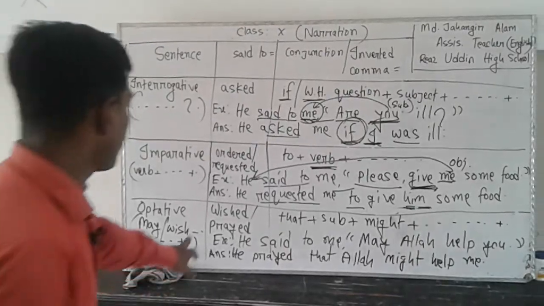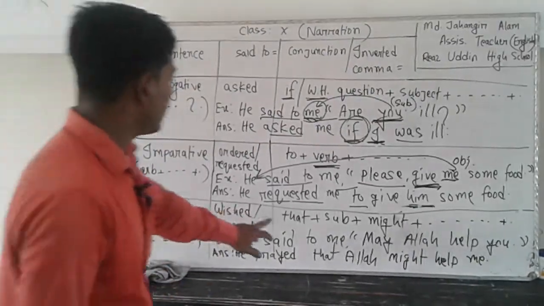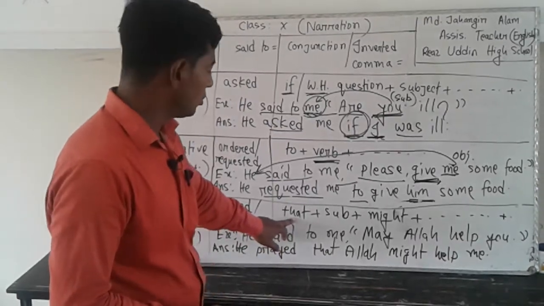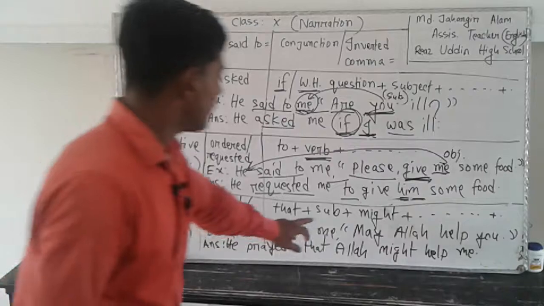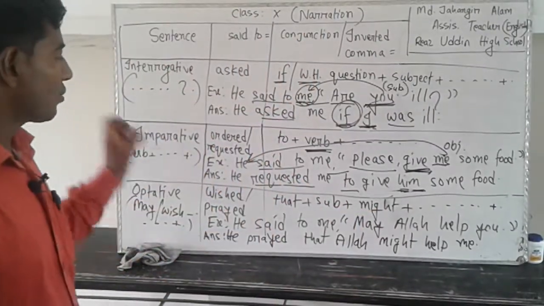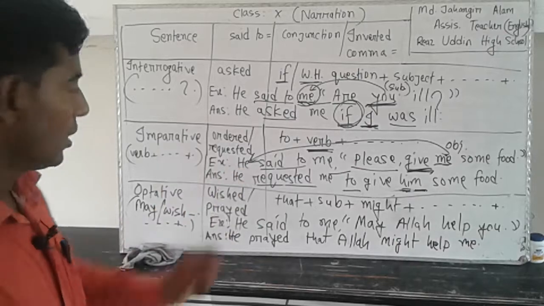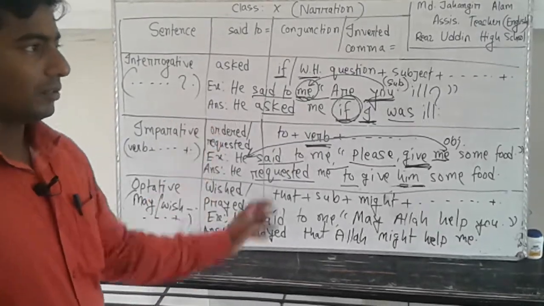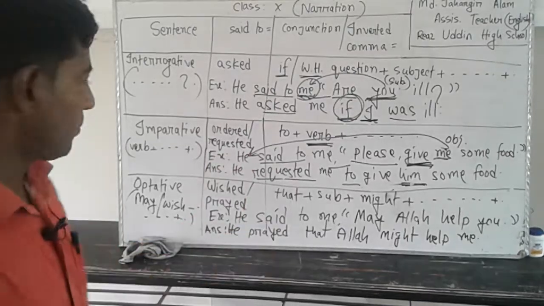And for inverted comma equal to that plus subject plus might. You need to memorize this structure. Then it will be helpful for you to transfer from direct to indirect form.